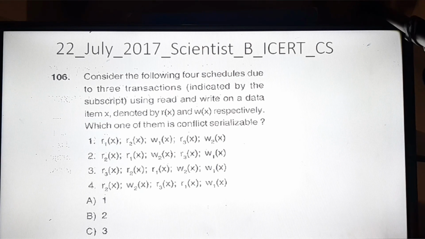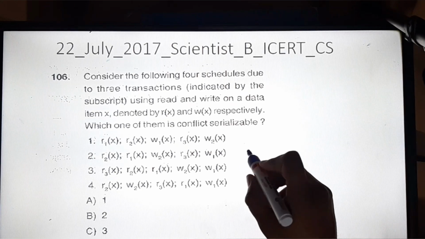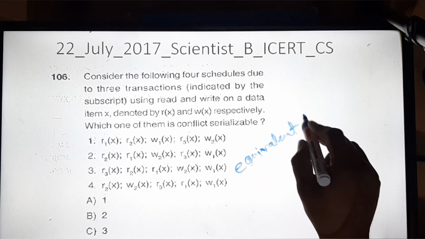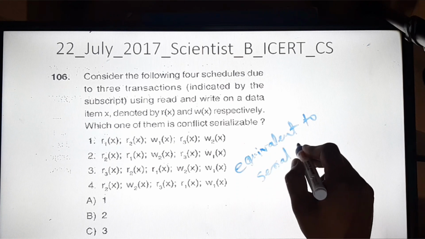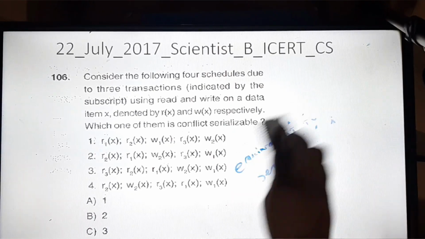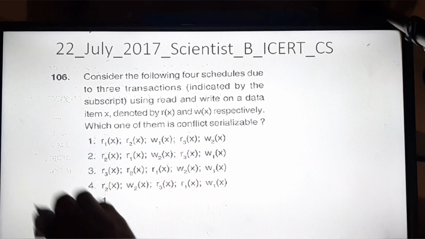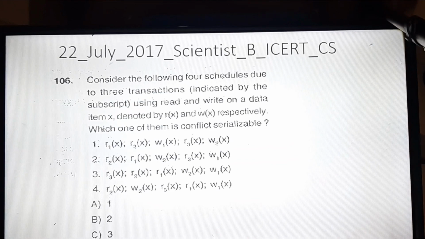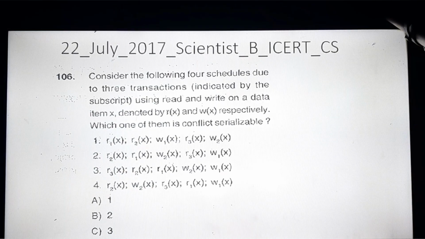In this case, how to solve this question is very important. So what is the definition of conflict serializable? If it is equivalent to a serial schedule, this is called conflict serializable, but I have a shortcut method for finding out conflict serializable. Now we will start with the first one. How many transactions do we have? In this case we have 3 transactions, let's say T1, T2 and T3. Now we have to create the 3 transactions, T1, T2 and T3, that is given.